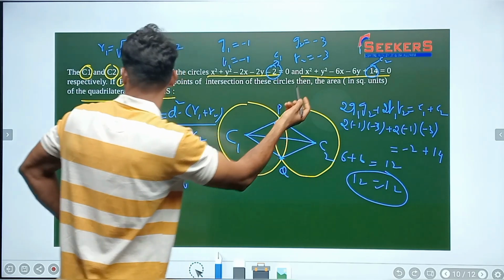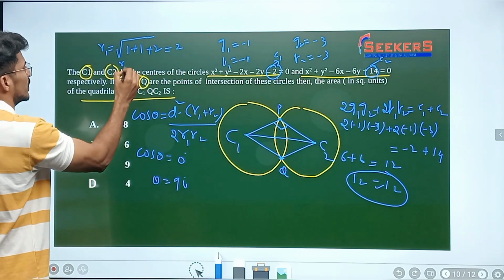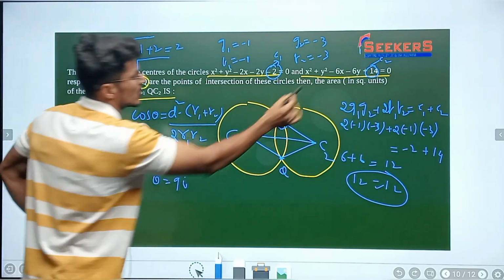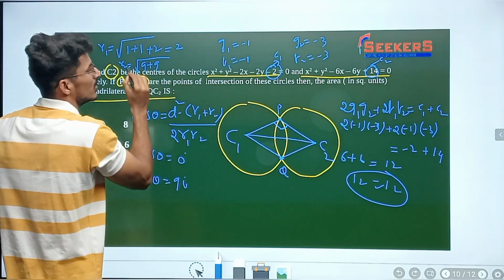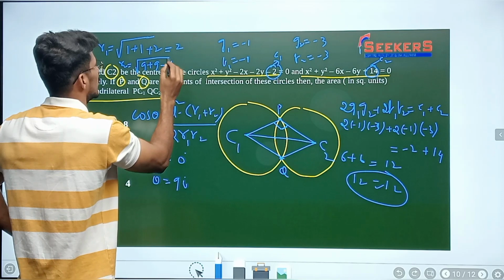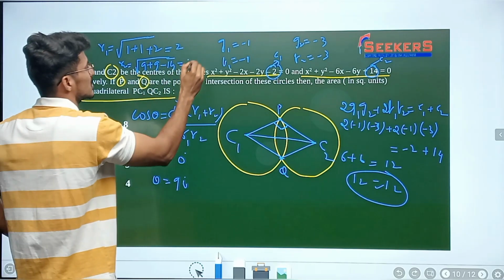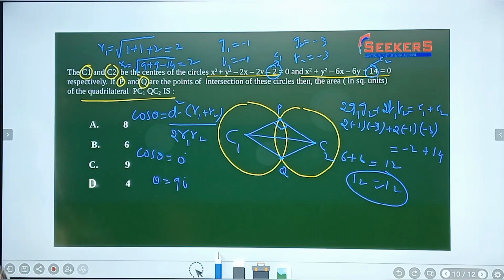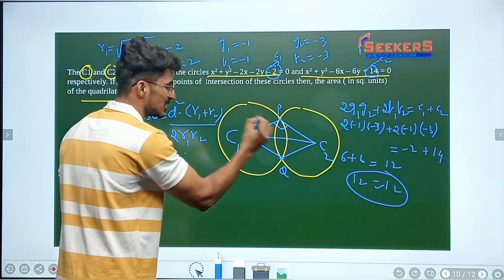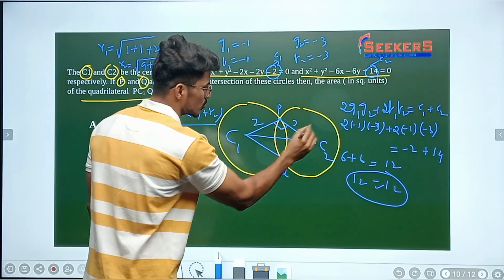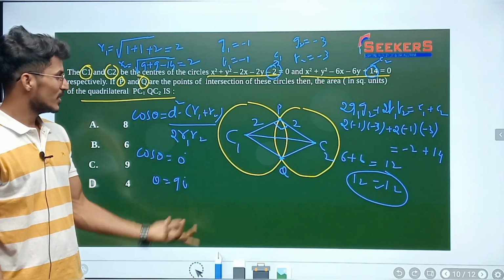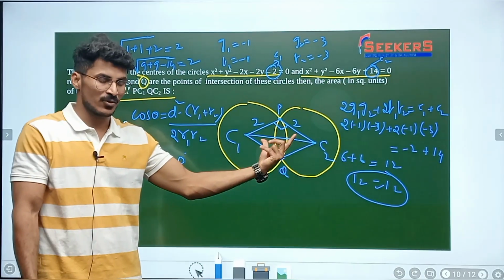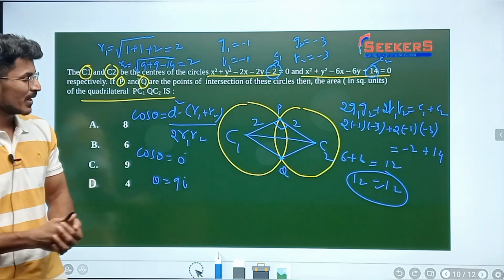Radius 2 is the square root of 3 square, which is 9, plus f2 square, which is 9, minus 14. How much? 18 minus 14, which is 4, and the square root of 4 is 2 again. So radius 1, PC1, is 2, and radius 2 is also 2, and this angle is 90 degrees over here. So what do I need to find out now? I just need to find the area of this quadrilateral. In order to find the quadrilateral's area, just look at this here.